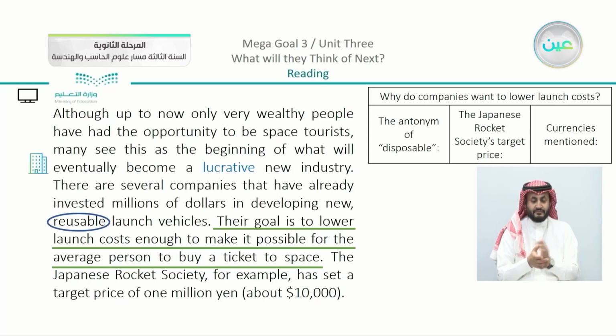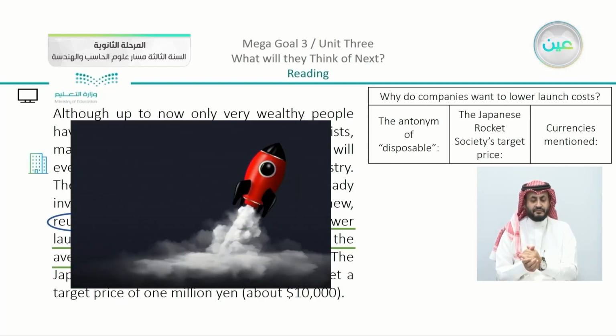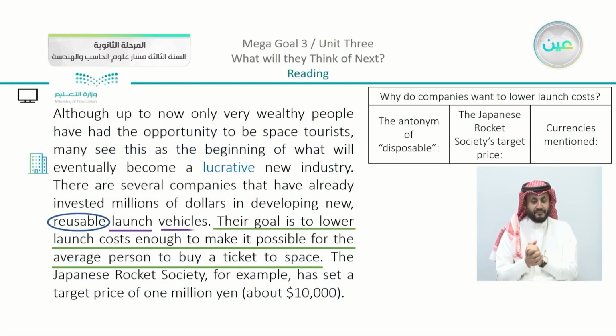The antonym of disposable is reusable, if you have just picked it out or highlighted. Also, if I'm looking for the price of the Japanese rocket, you can just look for the Japanese rocket, and you can find here, we have launch. This is one of the words that we have in our lesson. And we have vehicles. Yes. Now, we can see that it is 1 million yen as the price for the society's target.